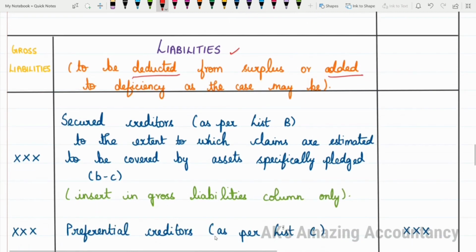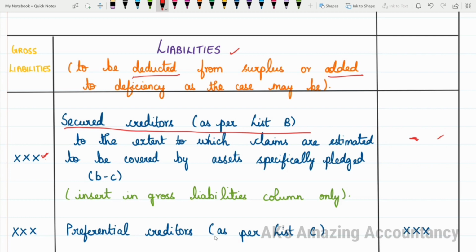So first, under the liabilities, we'll be having secured creditors as per list B. Nothing will come in this outer column. It will come only in the gross liabilities column. Here alone, you will enter the amount. This is because in case of secured creditors, the securities will be realized and the amount will be settled. So actual payment is not going to be made here. By realizing the security, the amount is going to be settled. No actual payment here, so nothing will come here. You will have the amount only in the gross liabilities column, to record this as a liability.